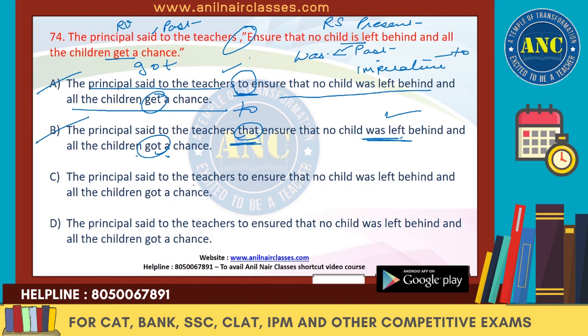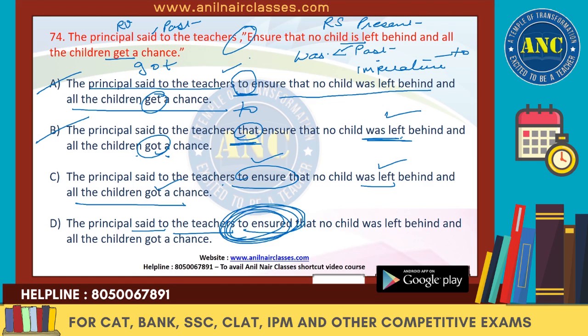The principal said to the teachers to ensure, that is perfectly fine, that no child was left behind, that is fine, and all the children got a chance. Keep it on hold because here we have got also. So the principal said to the teachers to ensure, we don't need ensured over here. We need only to ensure. So because of that, D will go and C will be the right answer.